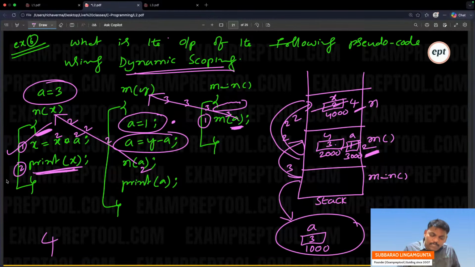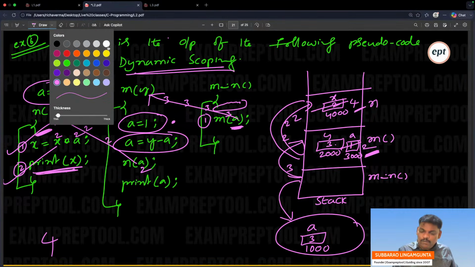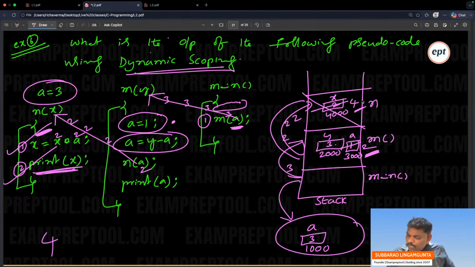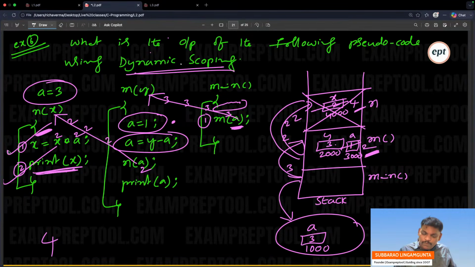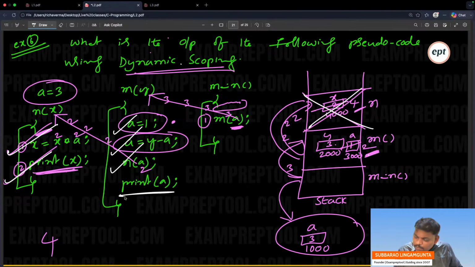So this is completed. This is also completed. Remember, n function successfully over. Two lines are there, completed. So n over. Over means pop. Then automatically you are at the second function. Print a. In this function, what is the a? A is 2. 2 will be printed.